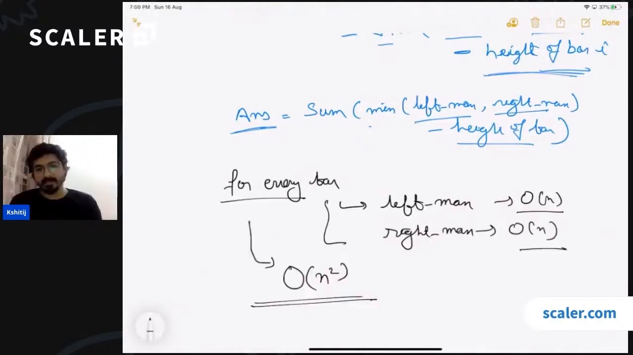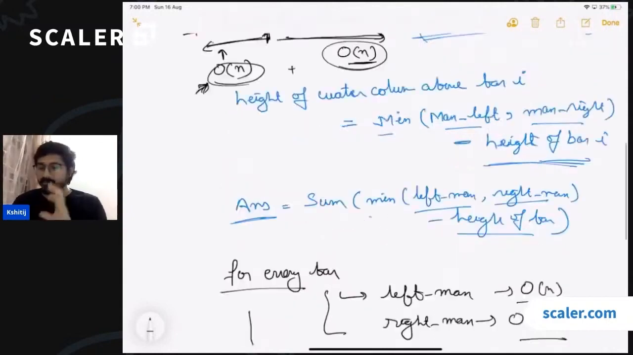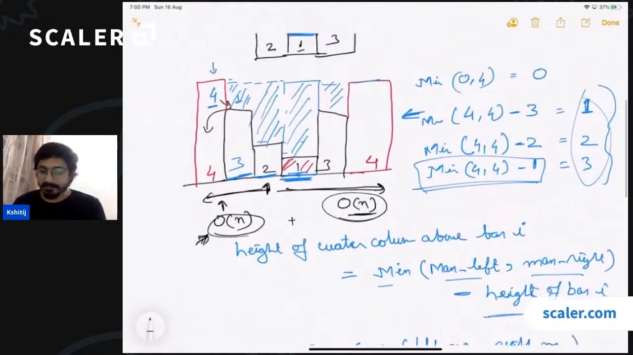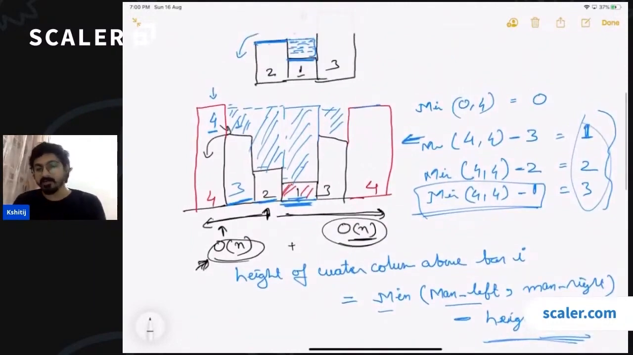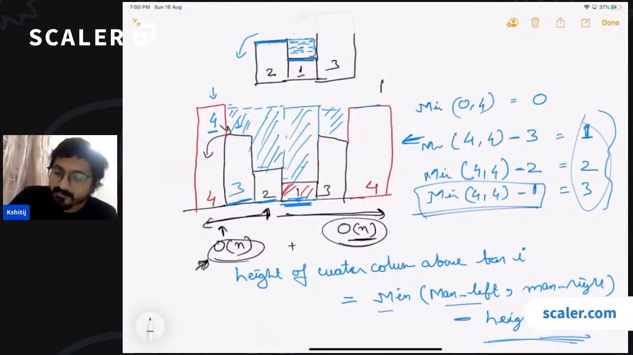Okay. Can we optimize this order n squared time complexity? In the last class, you must have learned that order n squared is not a very good time complexity, right? Yes, Vijender, you are absolutely correct. So to optimize the time complexity, again, let's make a very, very simple observation. Till now, we have deduced that for every bar, we have to calculate the left max and the right max.